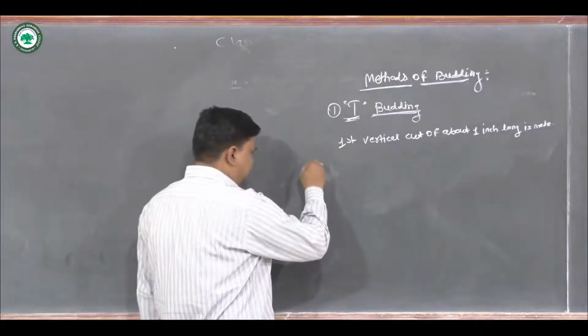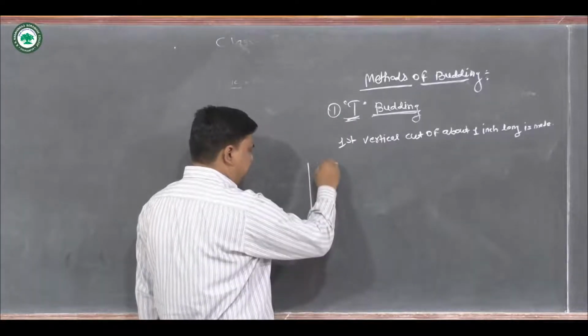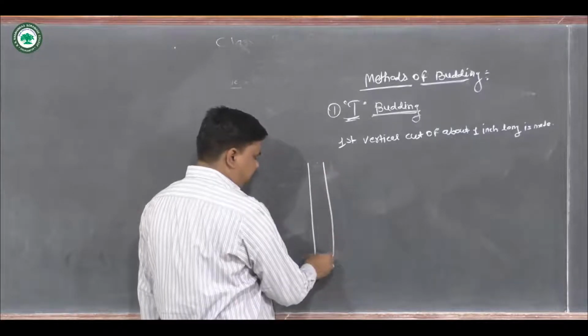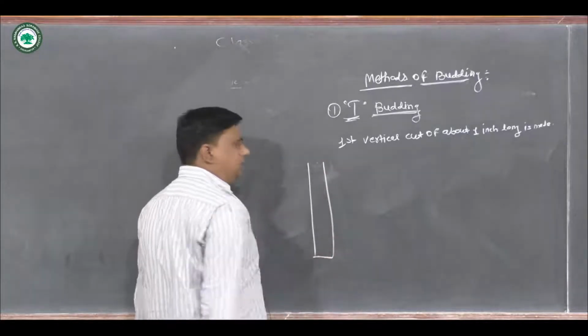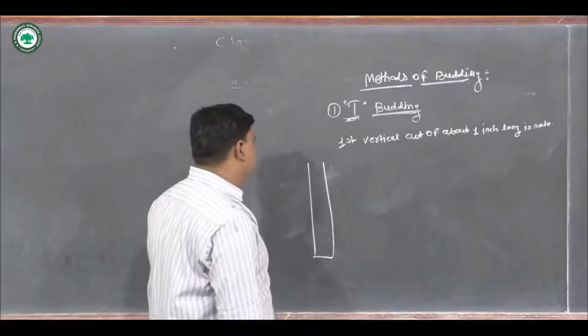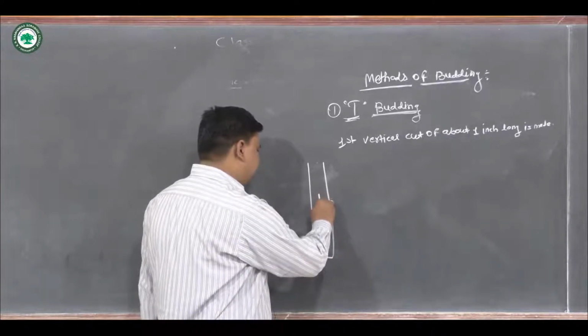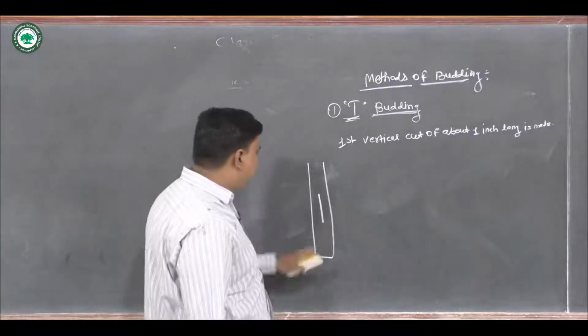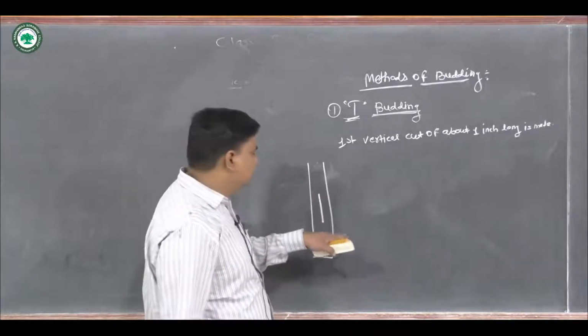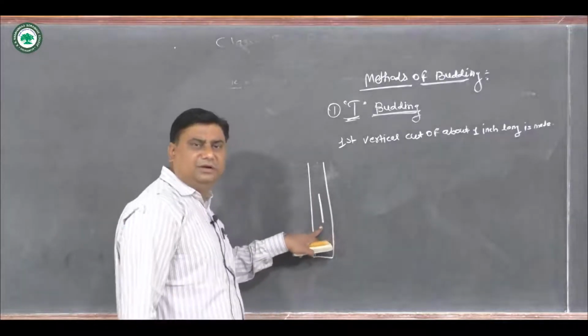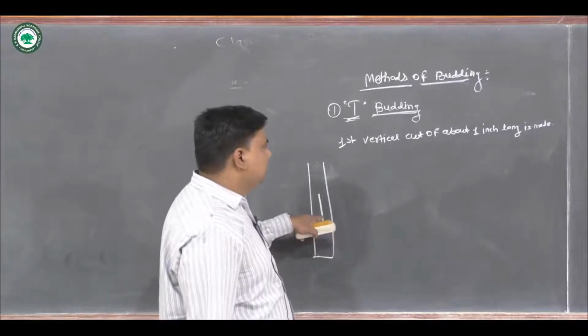Suppose here there is the stem. So a vertical cut about 1 inch long is made to the stem.